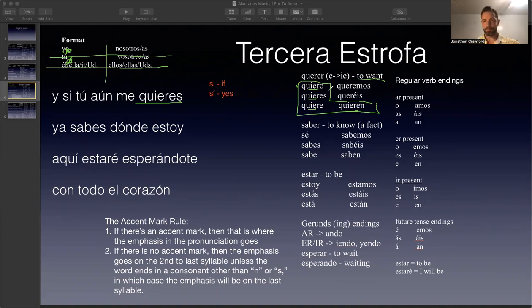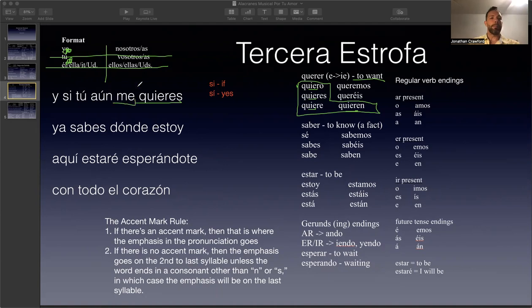Amar is the verb to love, and querer technically means to want, but it also means to love when you use it with people. Te quiero, papi means I love you, daddy. Te quiero, mommy, right? You can say it to anyone you love. Te quiero, mi amor. So querer really means to love in this case.